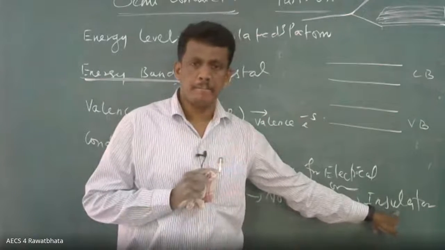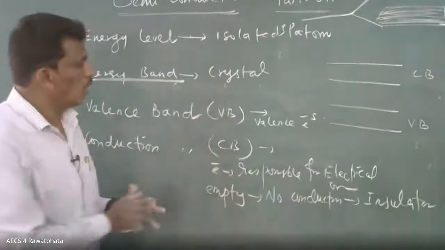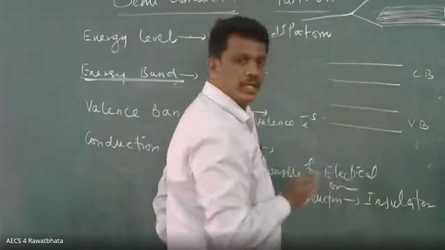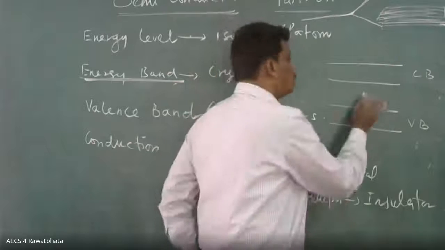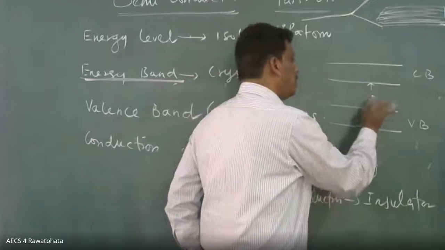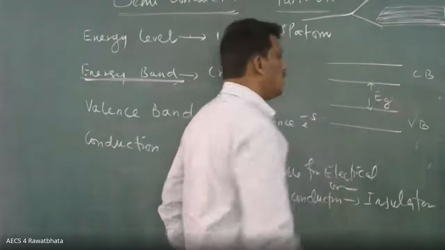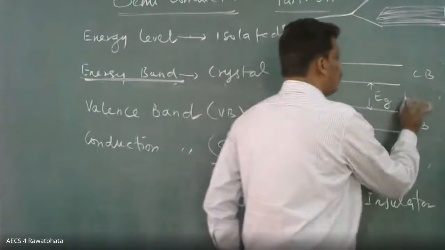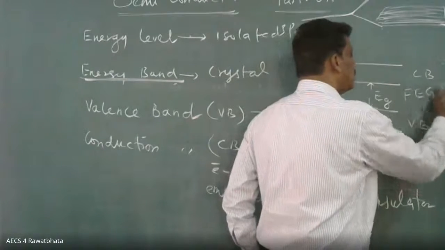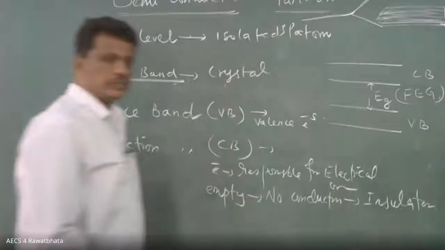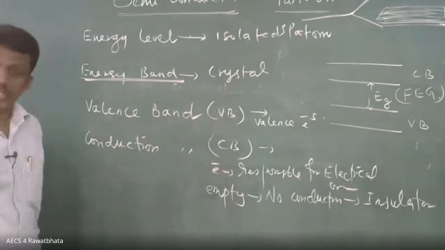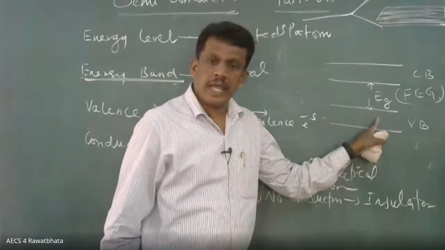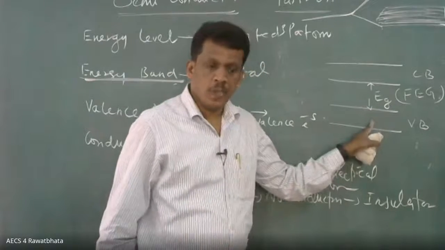Okay, so here you have the valence band, and here you have the conduction band. Between these two you have the energy gap, sometimes what we say, the forbidden energy gap. What is the meaning here? In the valence band you have some electrons.